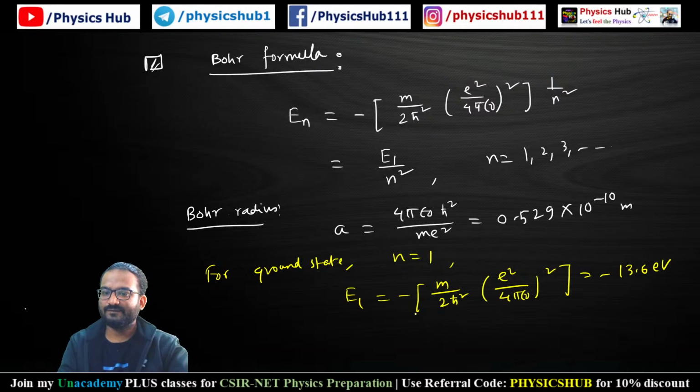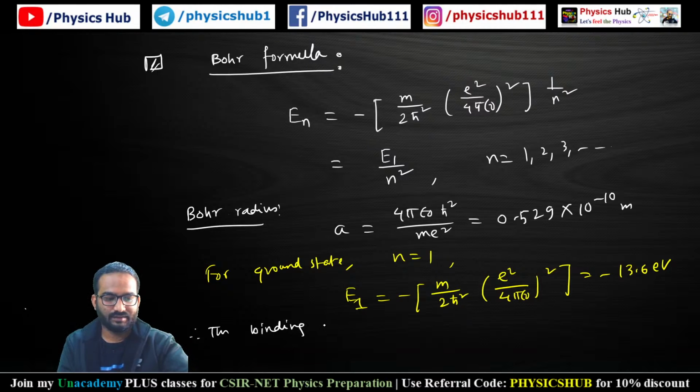So if this is the energy of the ground state of the hydrogen atom, can you say what the binding energy is? The energy of the orbit is minus 13.6, so the binding energy of the electron will be plus 13.6, the binding energy of hydrogen.